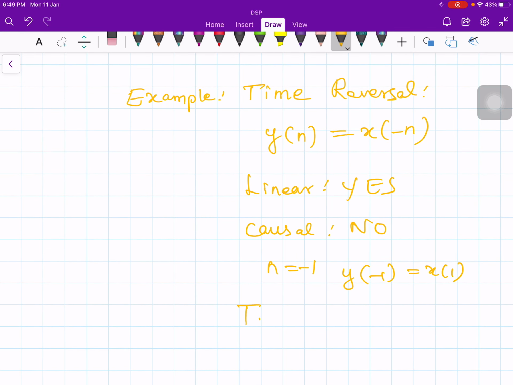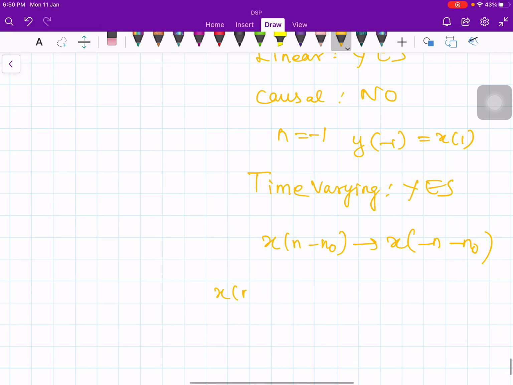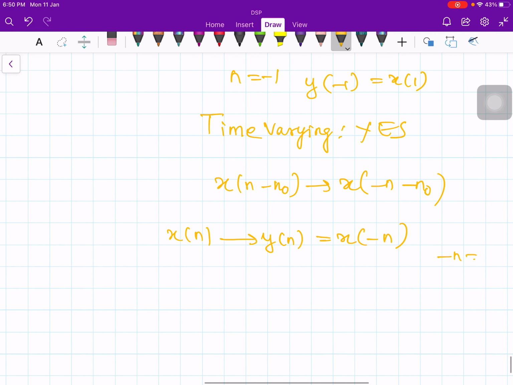Now, is it time varying or time invariant? Yes, it is a time varying system, because x of n minus n naught leads to x of minus n naught. So the trick is this. In such cases, do the following to get rid of the confusion. See, x of n gives rise to y of n. What is y of n? x of minus n. Now substitute minus n is equal to p. So this is x of p.